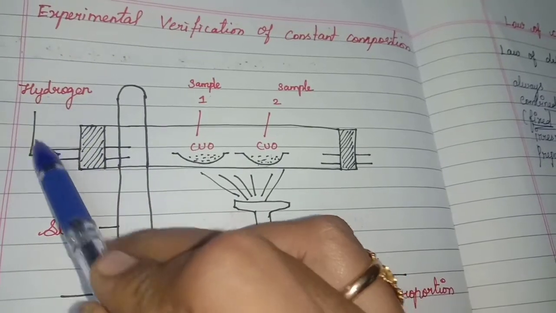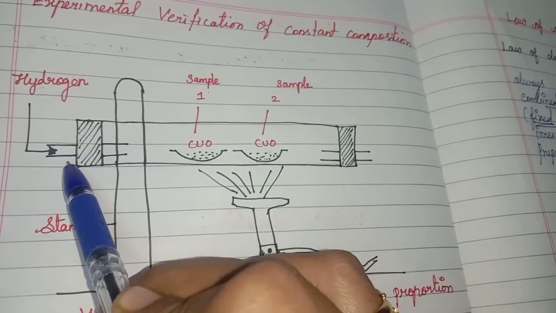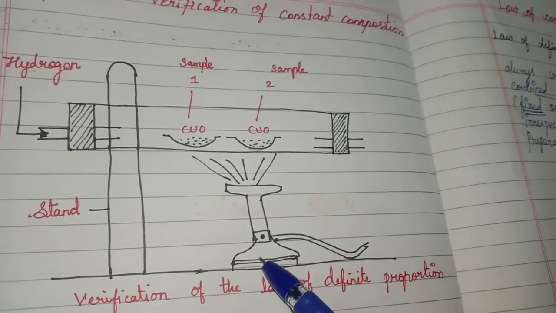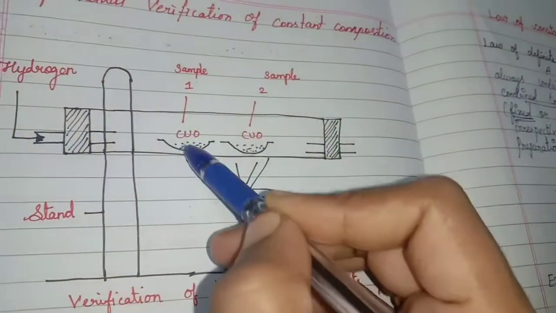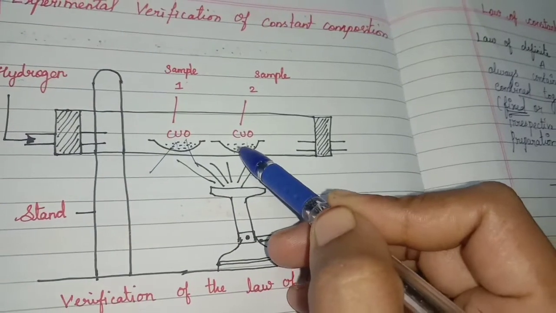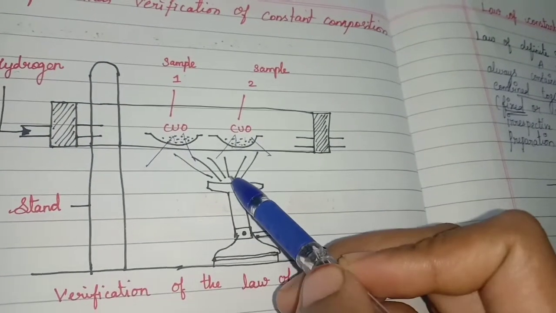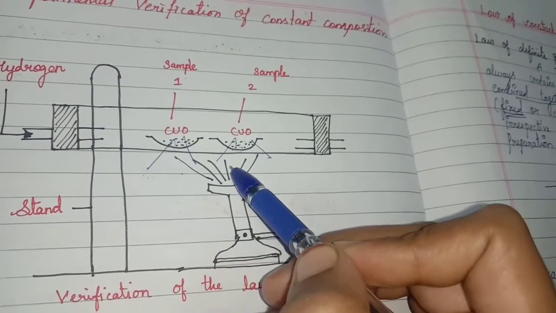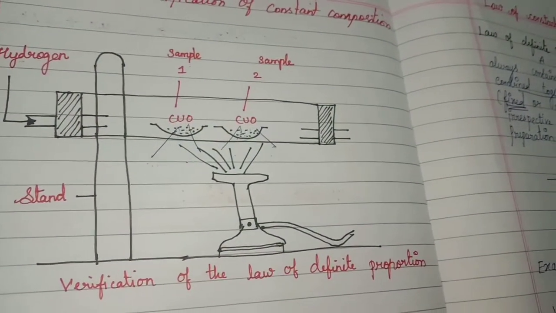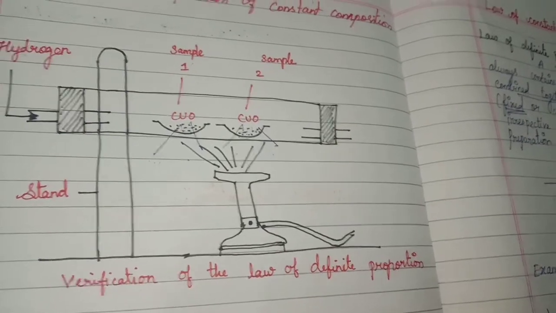Then hydrogen gas is passed through the tube. After heating, the cupric oxide separates into copper and oxygen. We have to prove that copper and oxygen are in the same amount, that the fixed proportions remain the same. We have to verify that through this diagram.